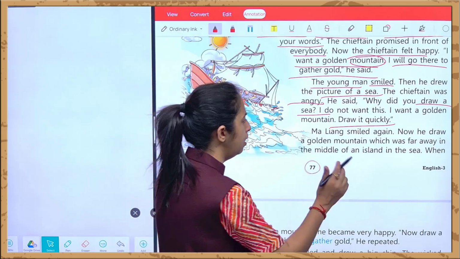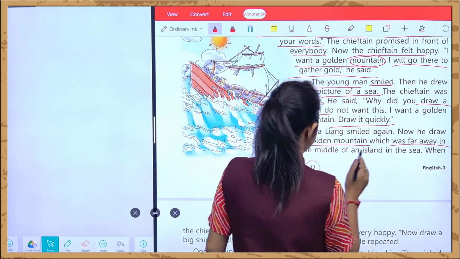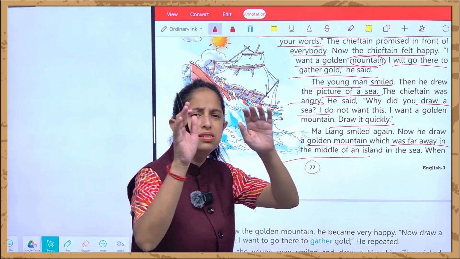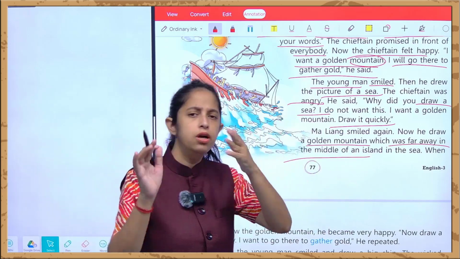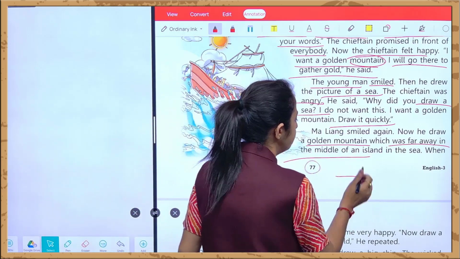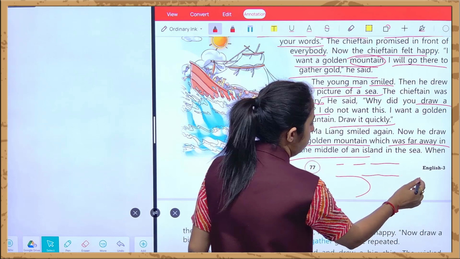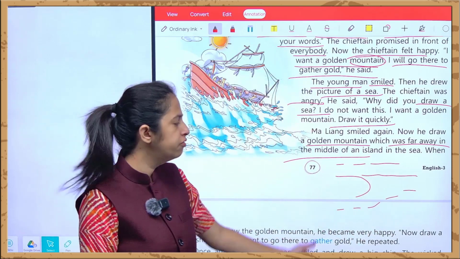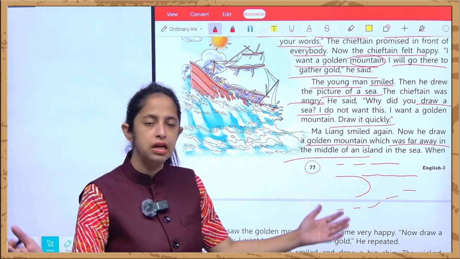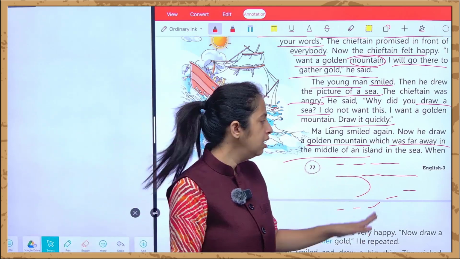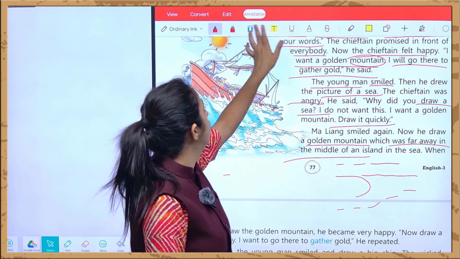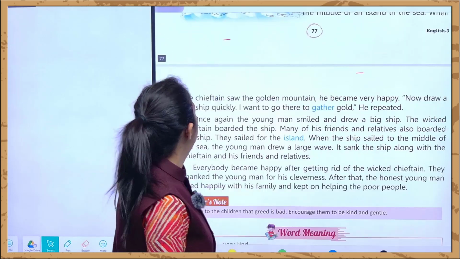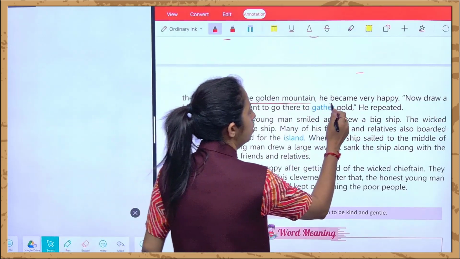Ma Liang smiled and he drew a golden mountain which was far away in the middle of an island in the sea. What is an island? Island is basically a small land which is surrounded by water. We can see this island and it is all around surrounded by water. यहाँ पे हम देख सकते हैं water. Like we can say Bali. Bali is the kind of an island where people used to go for fun. So basically it's a small island which is surrounded by water. जो कि किससे surround है? पानी से surrounded. And when the chieftain saw this golden mountain, he became very happy.